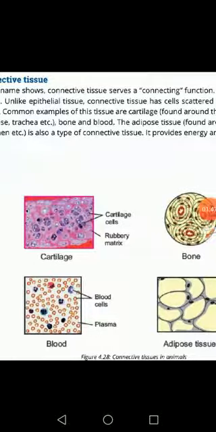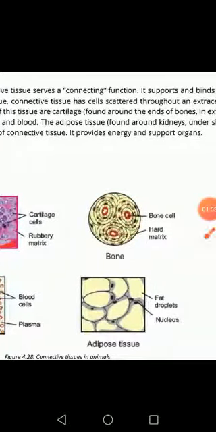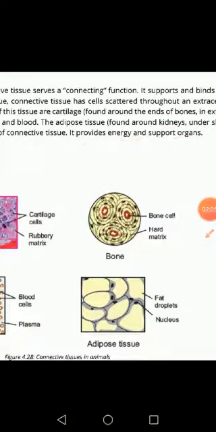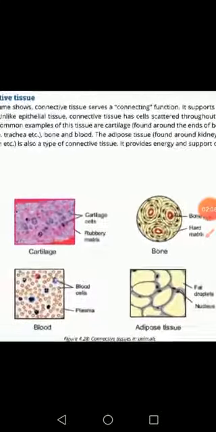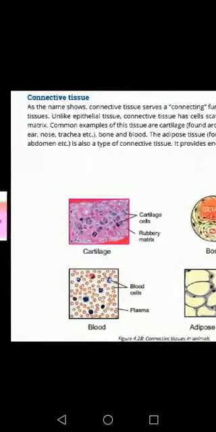Adipose tissues provide energy and support other organs, and they are found around the kidney, under the skin, and in the abdomen. So these are the different types of connective tissues. Bones and blood are other examples of connective tissues.